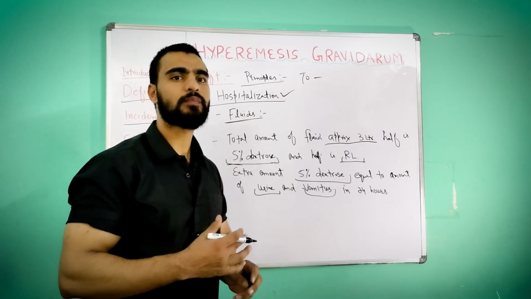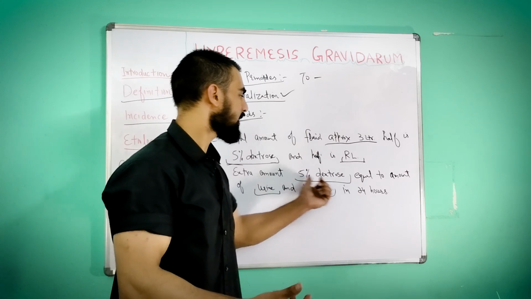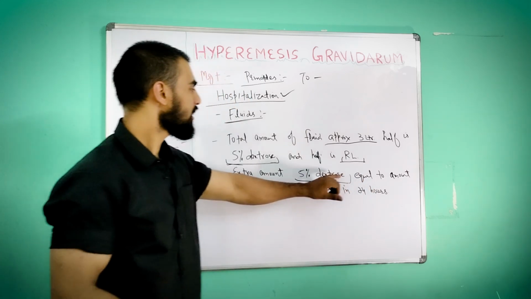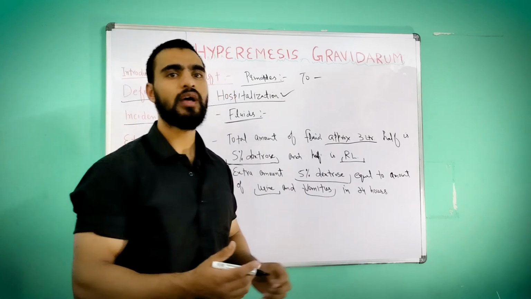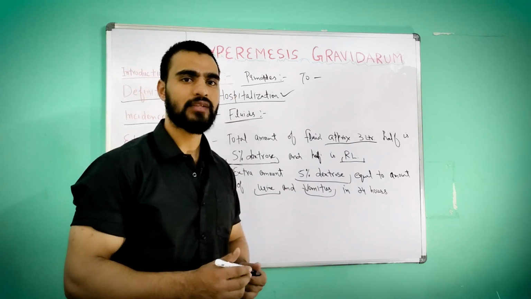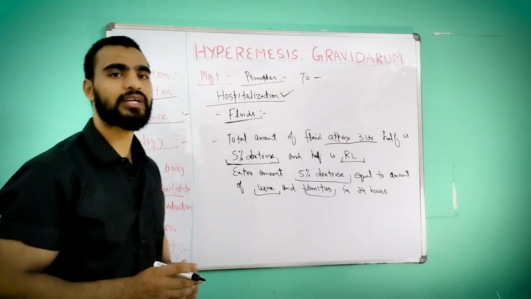Means however much urine and vomit the person has passed, that much dextrose we have to provide. These dextrose and Ringer lactate solutions are provided to balance electrolytes and to prevent dehydration.